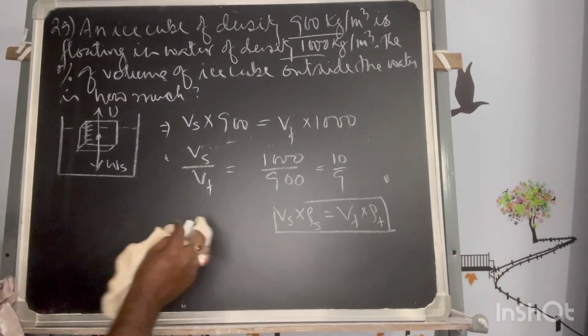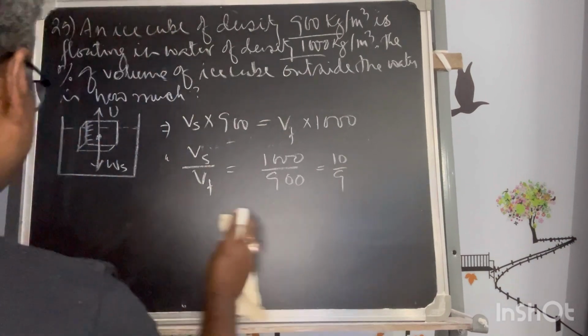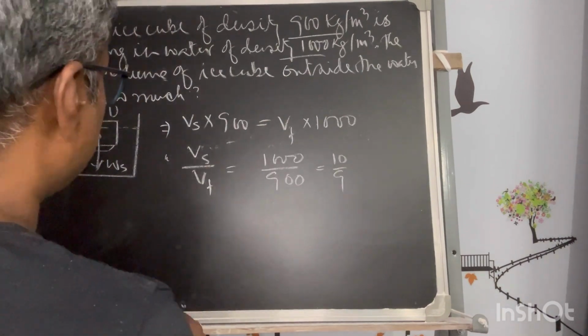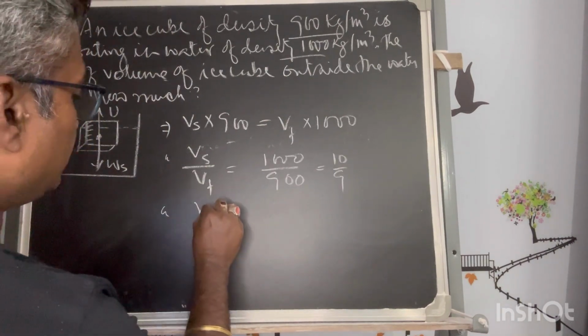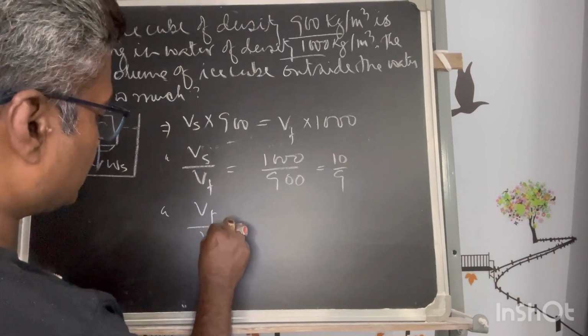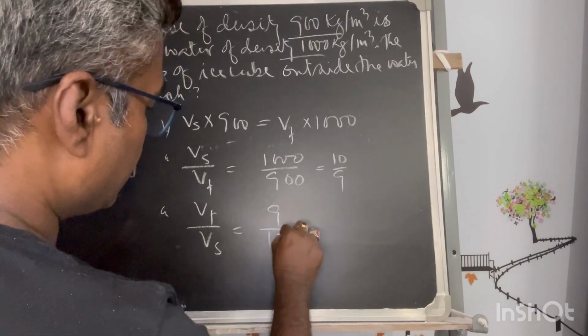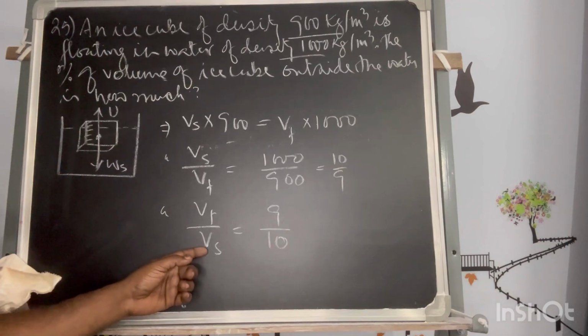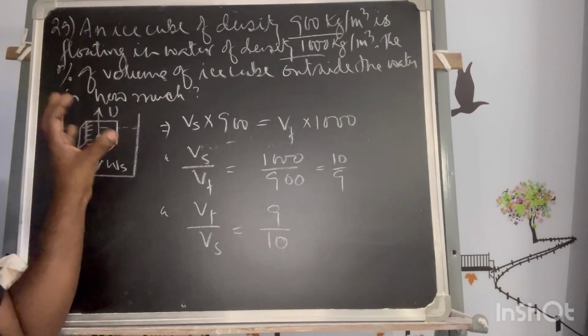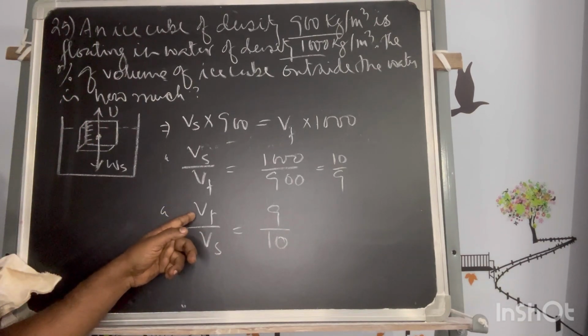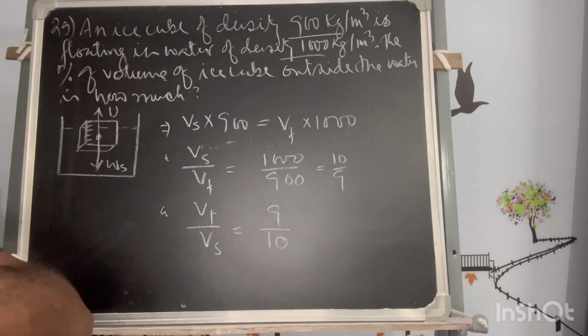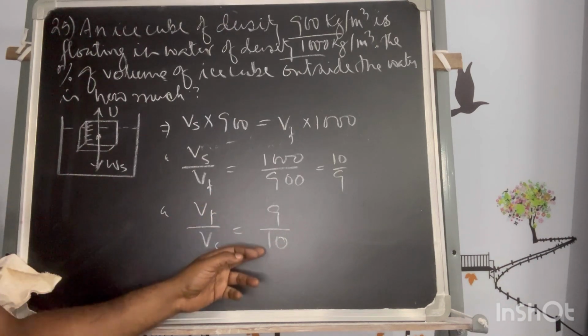So that means the volume of the fluid by the volume of the solid will be 9 upon 10. So the volume of the solid that is dipping is constant, but the fluid volume with respect to the solid volume is 9 upon 10 times.